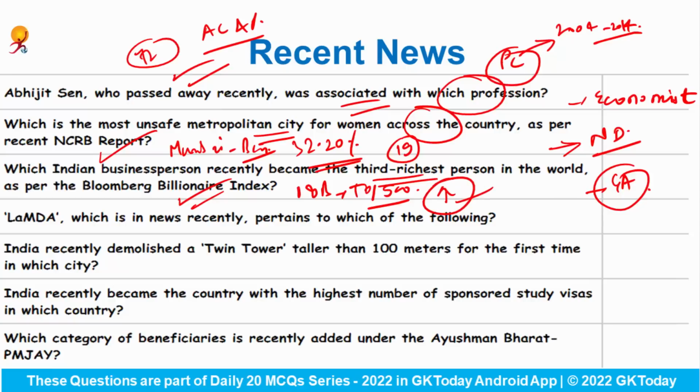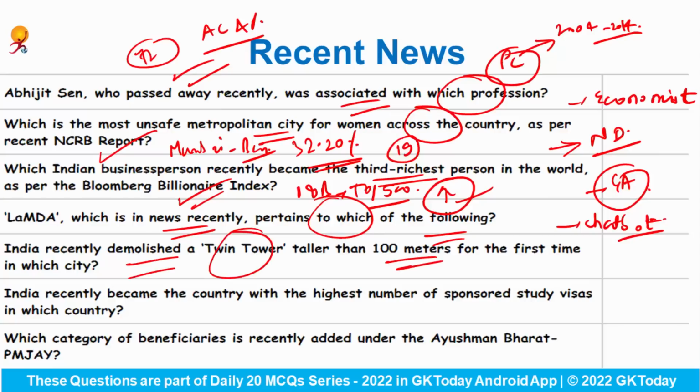Fine. Lambda, which is in the news recently, pertains to which of the following? Lambda is actually a chatbot. It is a kind of artificial intelligence system. India recently demolished a twin tower taller than 100 meters for the first time in which city? It was very much in news, and recently we have demolished this twin tower in Noida using the waterfall technique.